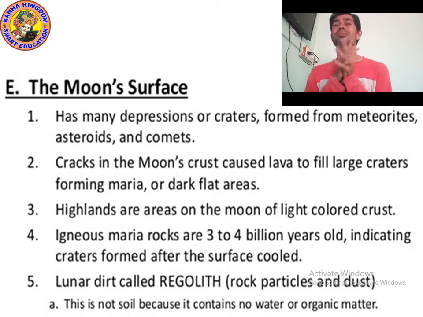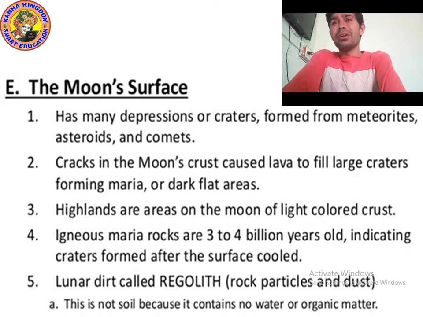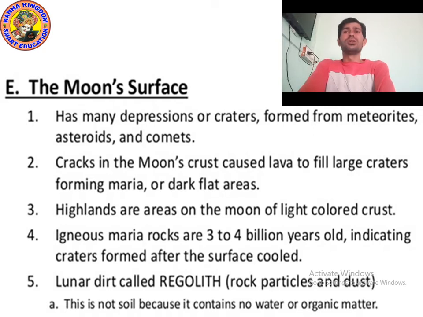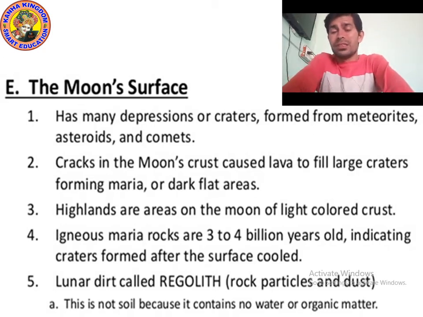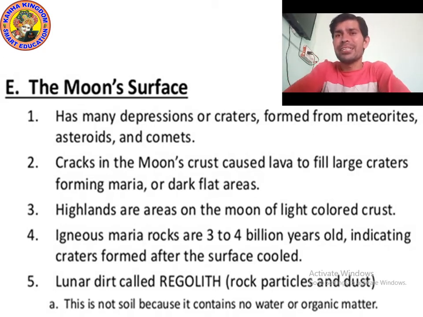There are many craters present on the surface of the moon, and cracks in the moon's crust caused lava to fill large craters, forming maria, or dark plate areas. On the crust of the moon there are many cracks and craters. If the lava fills them, it forms a structure which is called